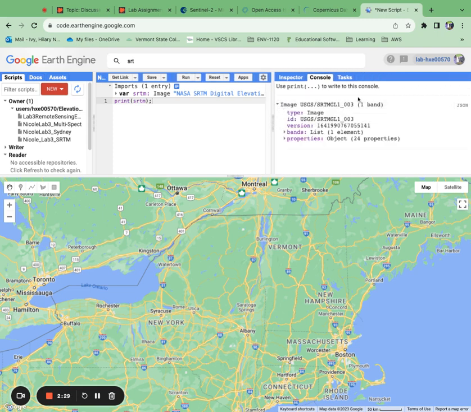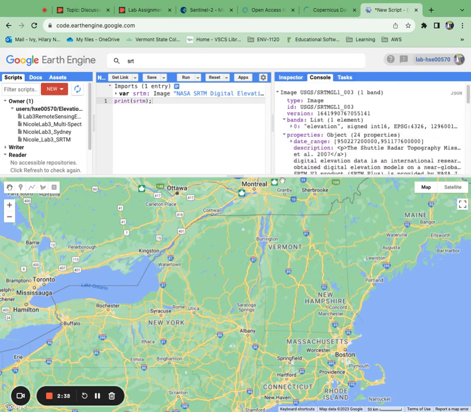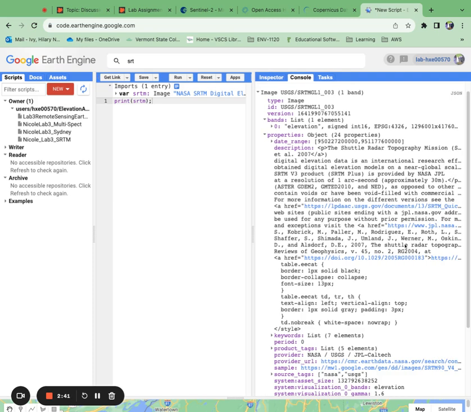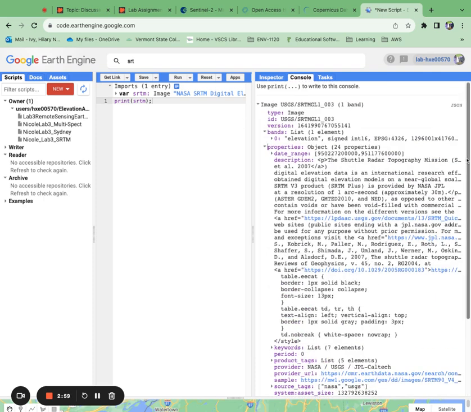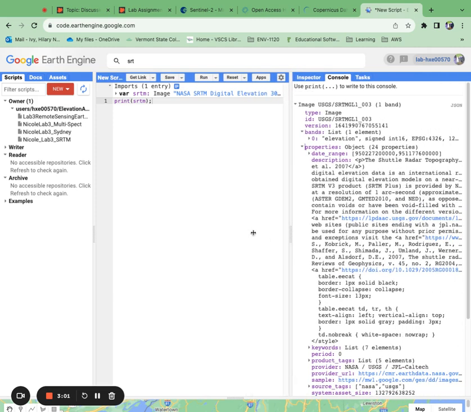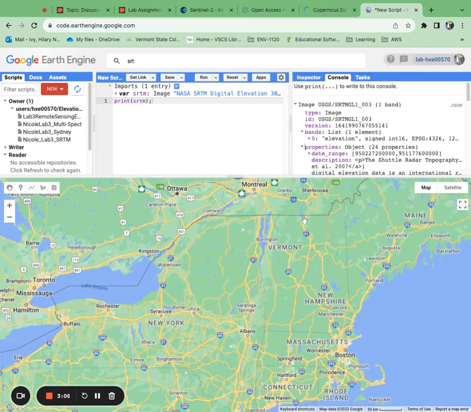So now here in the console, I've gotten this pop-up where you can see all the bands. Again, there's only one in this instance, as well as the object properties. I'm going to expand this a bit so we can see it for the moment. Okay, so this gives us some information. It's a description. So we get some date information. We can come down here and get links to the sample data, thumbnails, things like this. So this is really just metadata about our image.